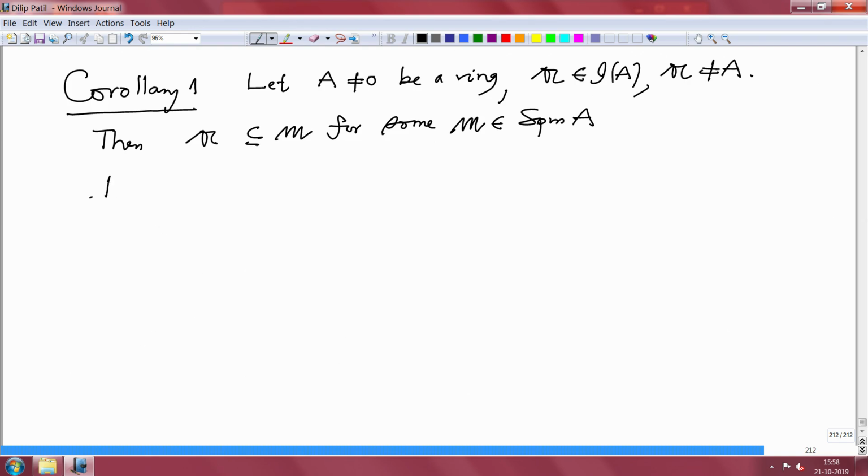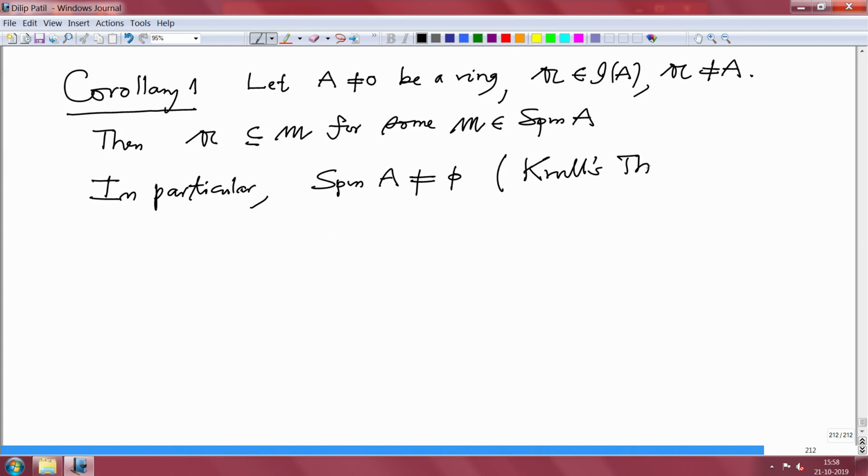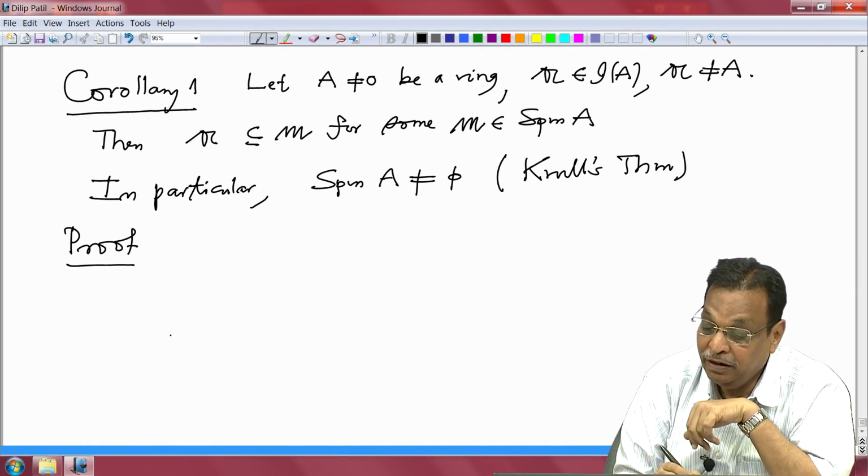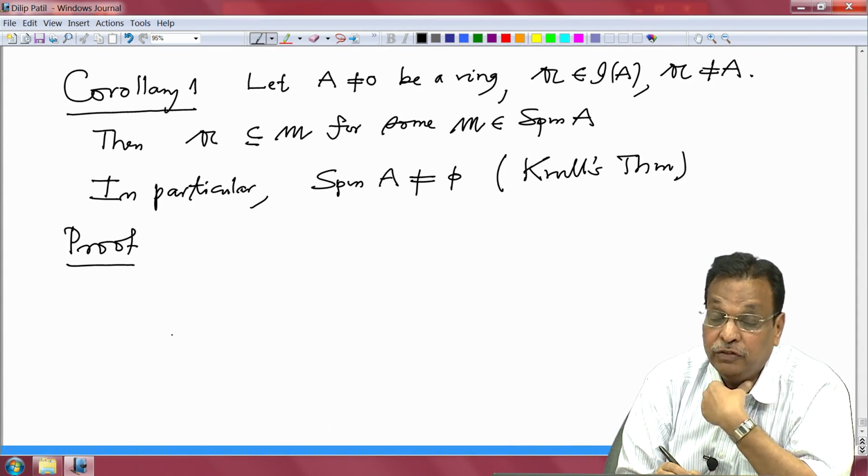In particular, the set of maximal ideals of A is non-empty. This is again Krull's theorem. Proof. Earlier we proved it as an application of Zorn's lemma. Of course, here in the theorem also we have used Zorn's lemma, but we proved that theorem as a consequence of the localization.